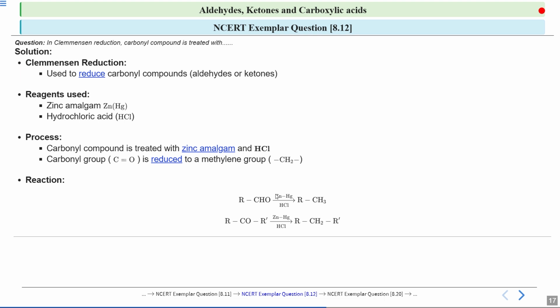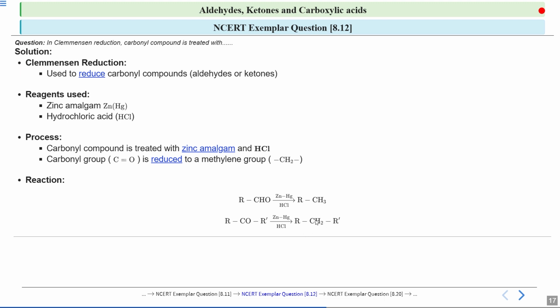Next, this was an aldehyde, and now this is a ketone. When a ketone is treated with zinc amalgam in presence of HCl, you get this type of compound, where R and R' are alkyl groups. The C=O, which is the carbonyl group, is reduced to a methylene group, which is the CH2 group.